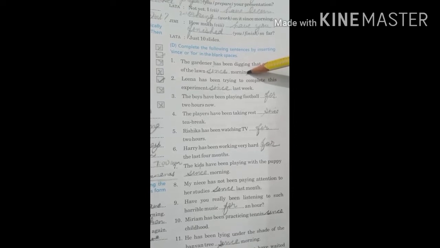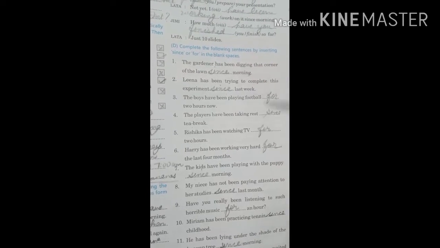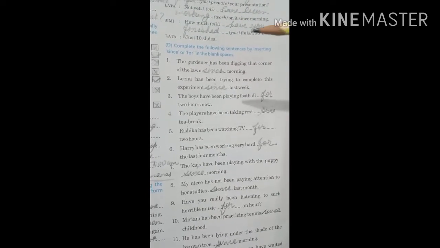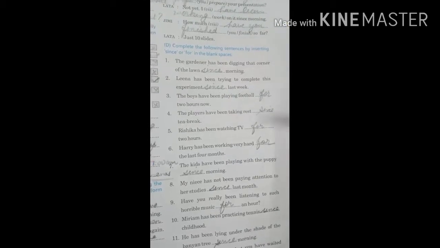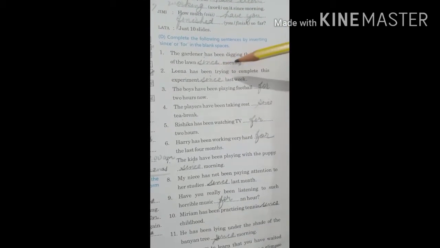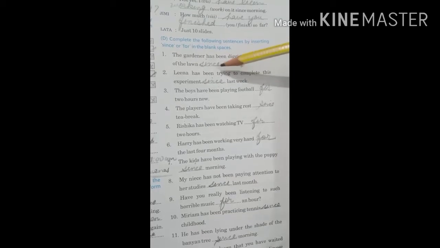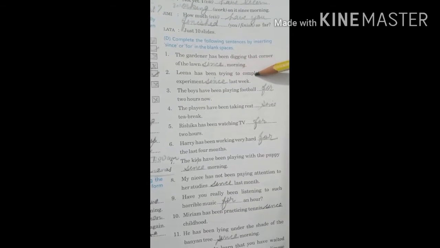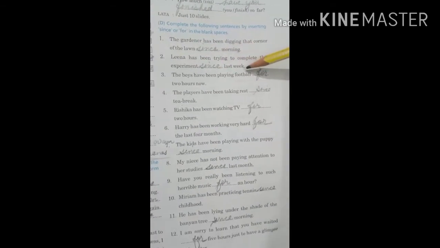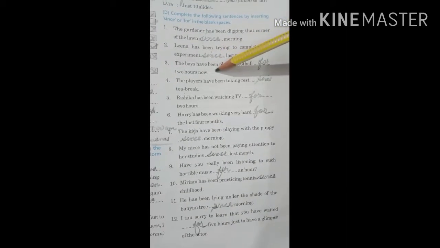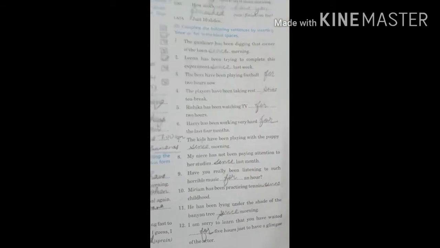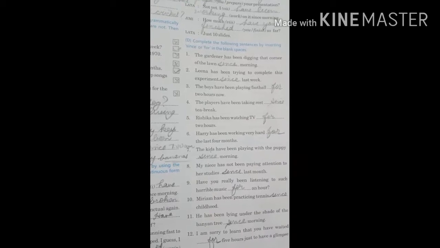Again, according to the rules, since shows some point of time in the past, okay, when the action began and continues till the time of speaking. Lena has been trying to complete this experiment since last week. The boys have been playing football for 2 hours now. So in this way you can complete these all by own.